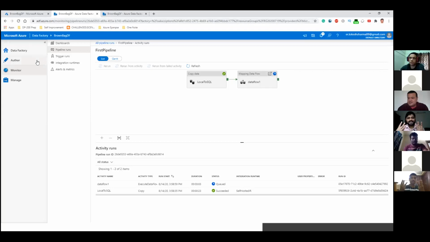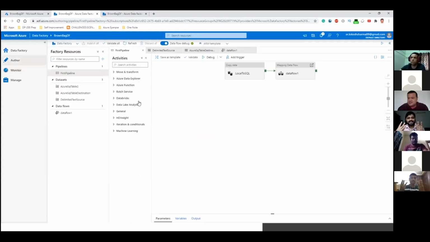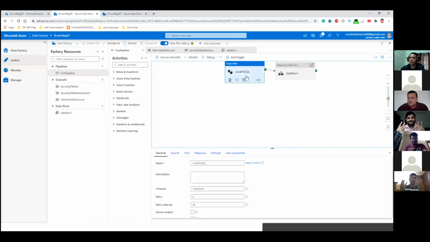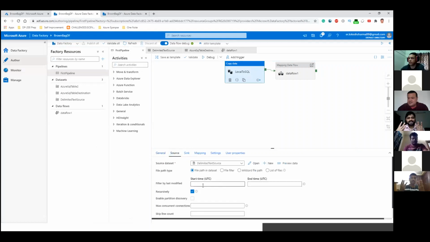It's an advanced concept. If you are designing your first pipeline, it is a little tricky for the rest of the folks to understand, so maybe we can connect offline after this session. There are certain options that we can use. I can give you an idea of what we used in our case. We had the source files in an Amazon S3 location, and the files were getting dropped on a daily basis. So we used the start time and end time property in the copy data activity